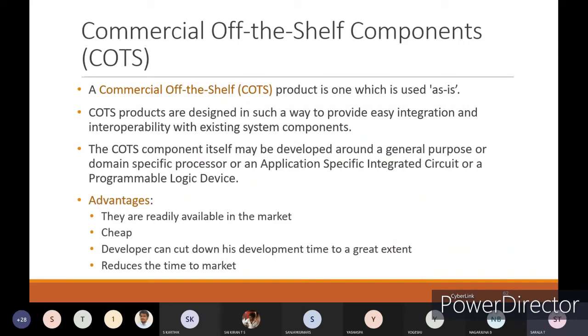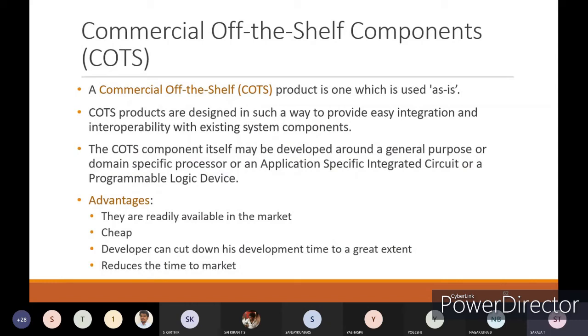See, if they want a simulator part, or if they want a PWM generator, then there is no need of sitting and writing a new program for the PWM generator. If you are already getting a PWM generator device or product, simply take that and interconnect it with your main product, then it will give you the actual result. That's why developer time will be reduced if you are getting this type of commercial off the shelf products.